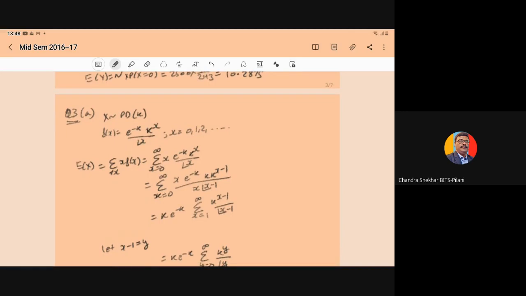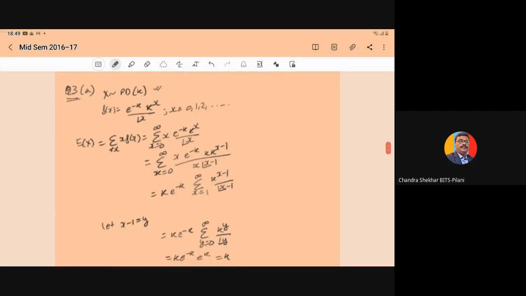So it is given that X follows the Poisson distribution with parameter k, and the corresponding PMF, probability mass function f(x), will be e^(-k) k^x upon factorial x, for x equal to 0, 1, 2. If you have to compute the mean E of X, by definition it is the summation of x into f(x).